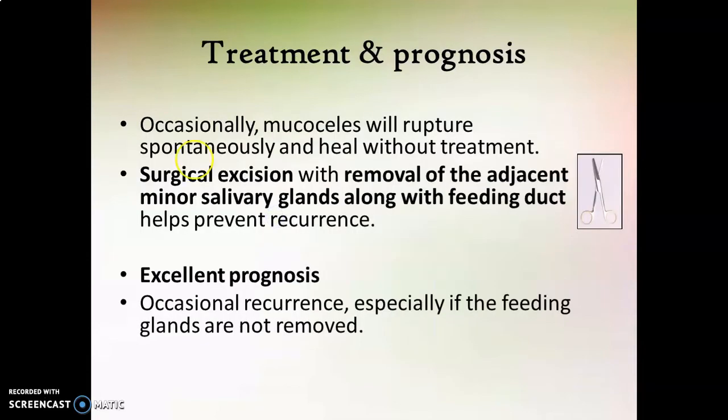Now coming to the treatment and prognosis, mucoceles are usually treated by surgical excision and removal of adjacent minor salivary gland along with the feeding duct so as to prevent recurrence. But occasionally the mucocele will rupture spontaneously and heal without treatment. But in this case, there is always a chance of recurrence. But if the mucocele is removed with adjacent minor salivary glands and the duct, there will be no recurrence and it has an excellent prognosis.